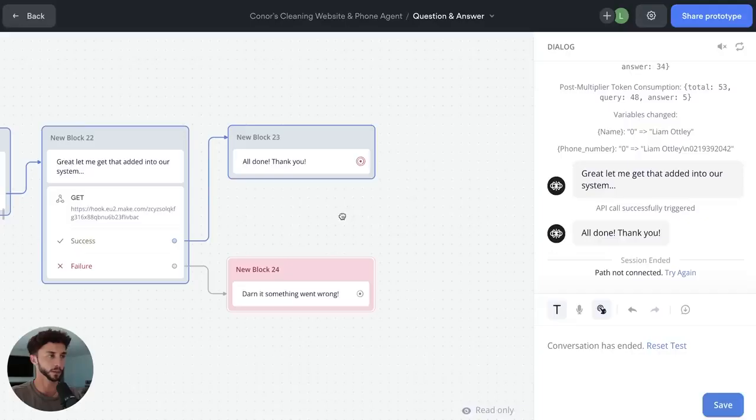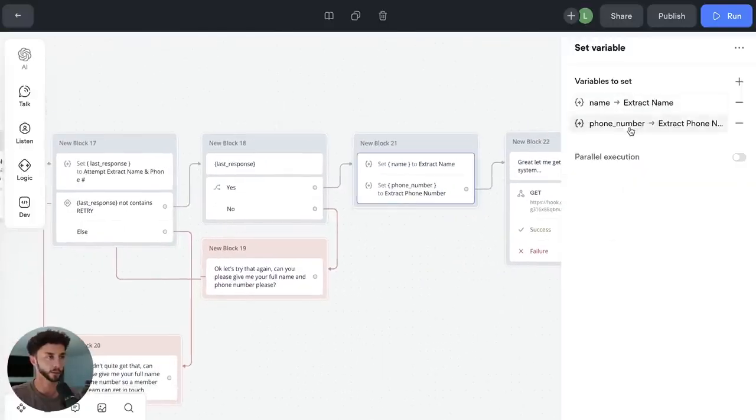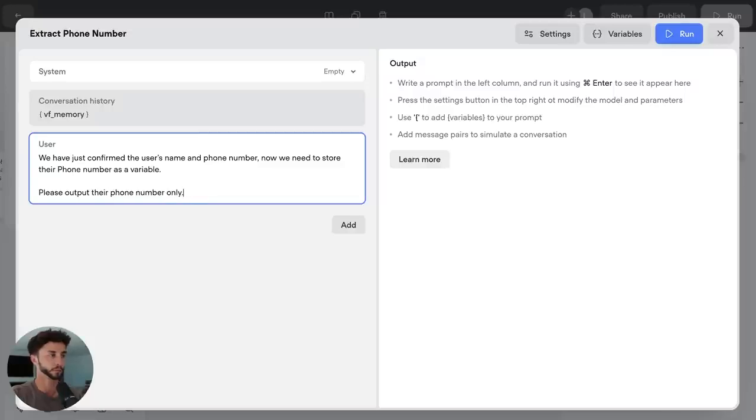If we do want to be pedantic, I would go back and I would change... I have to do it. It's going to piss me off. I'll put their name. Oh, that's why. I'll put their phone number only. My bad. I'll put their phone number only.